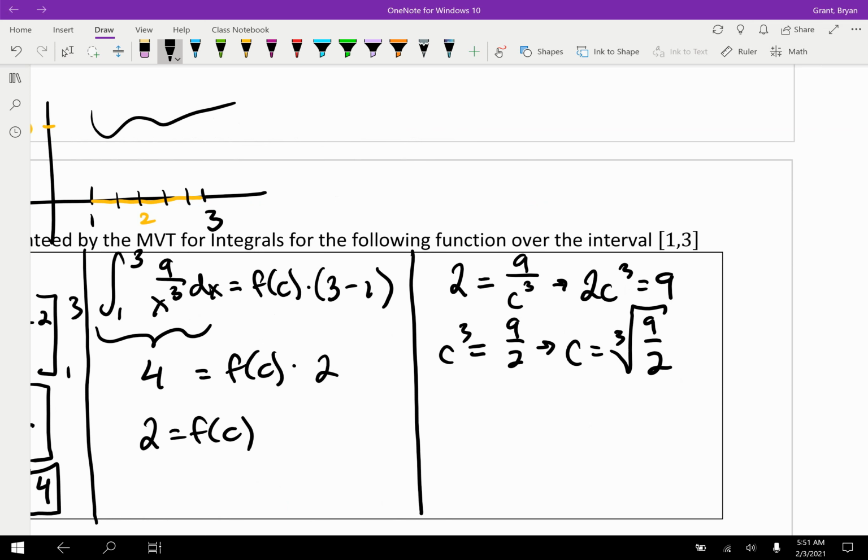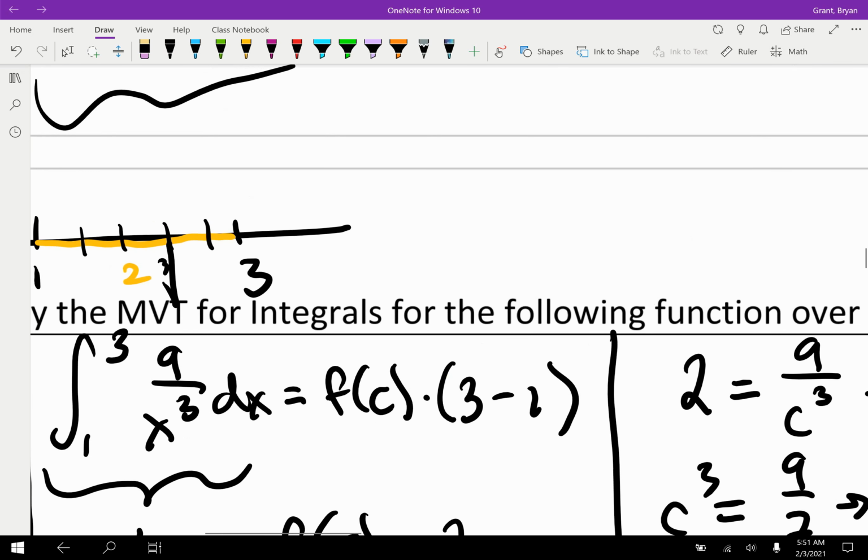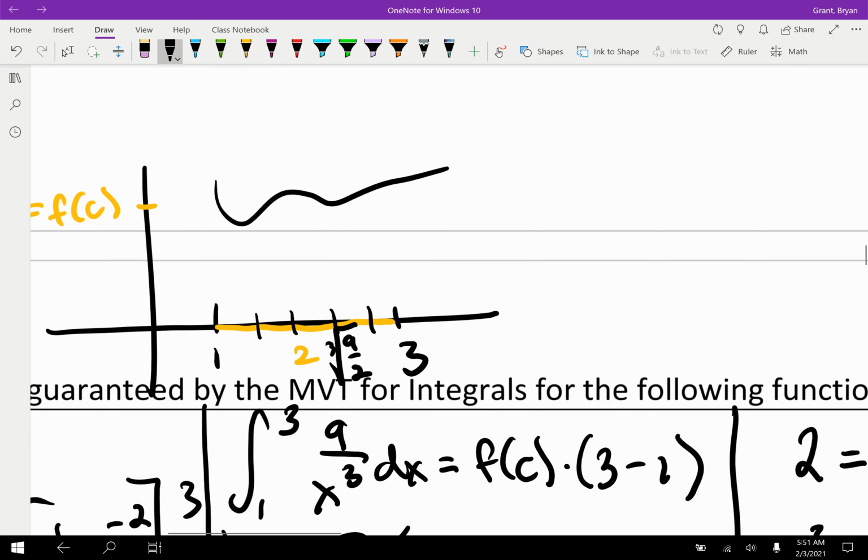So what is this telling us? It's telling us that if we go to the cube root of 9/2, I don't know what that is. I bet it's somewhere between 1 and 3 though, right? So let's say that this is the cube root of 9/2. Then when you draw up to your function, this is going to be at a height of 2, and that will let us create a rectangle that has the same area as the area beneath the function.